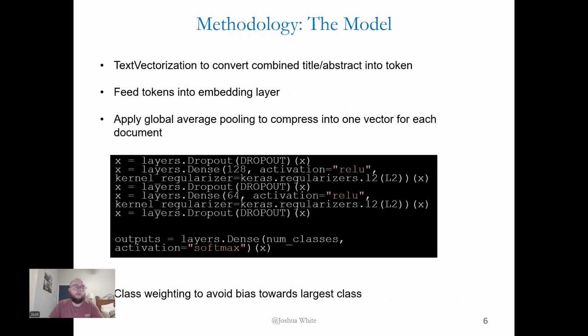But anyways, I implemented class weighting for my training just to punish the model for getting other classes wrong and discourage it from just playing it safe with its classifications and simply choosing CS.LG for the majority of its classifications, because it would still get a decent percent right that way. But to avoid that, I added weighting to make sure that it's more willing to guess the non-LG labels.